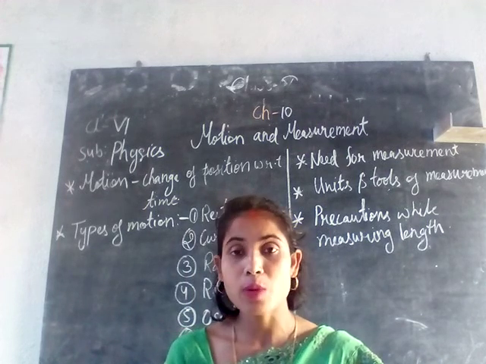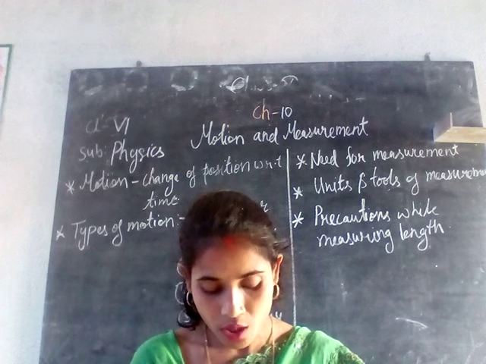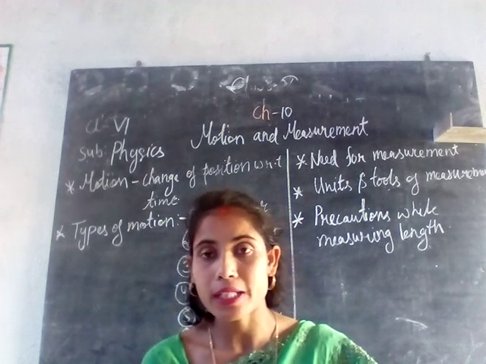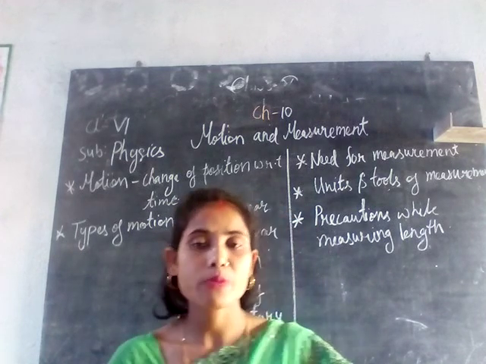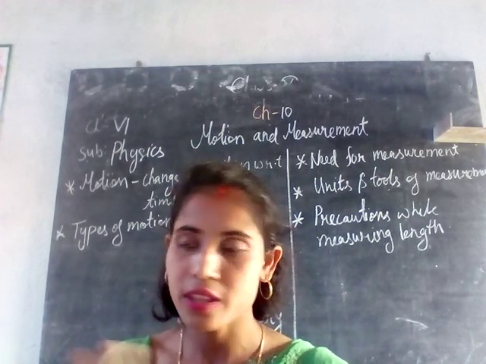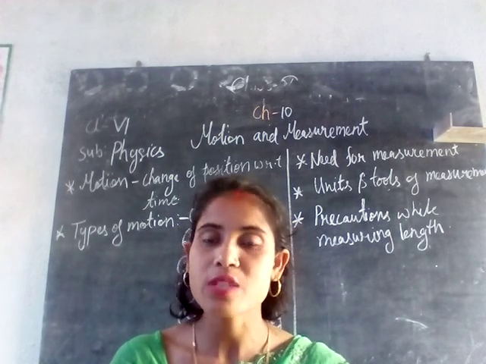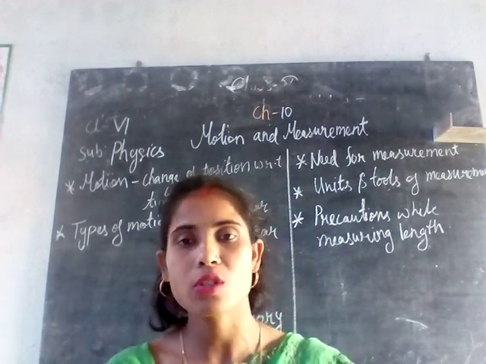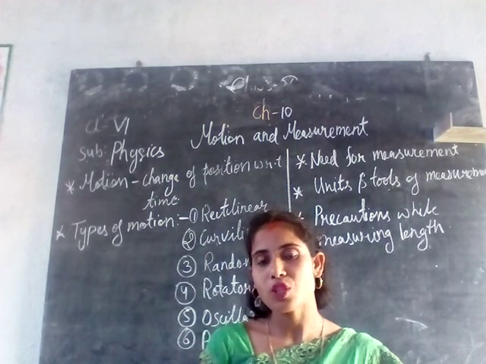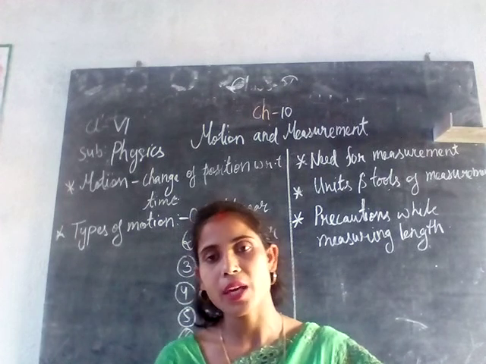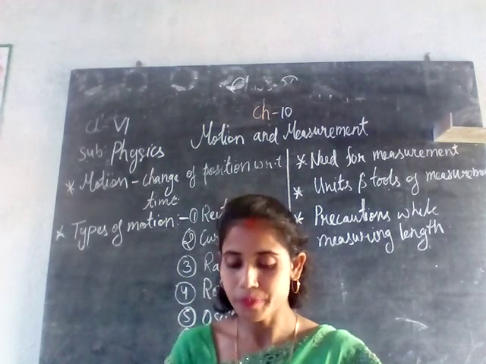So measurement means what? Measurement involves the comparison of some unknown quantity with a fixed known quantity. That is called a measurement. That means you are measuring some object whose length we do not know with another device whose length we know. That kind of comparison is defined as a measurement. Measurement is used for comparing two things, one with an unknown length and the other with a known length.